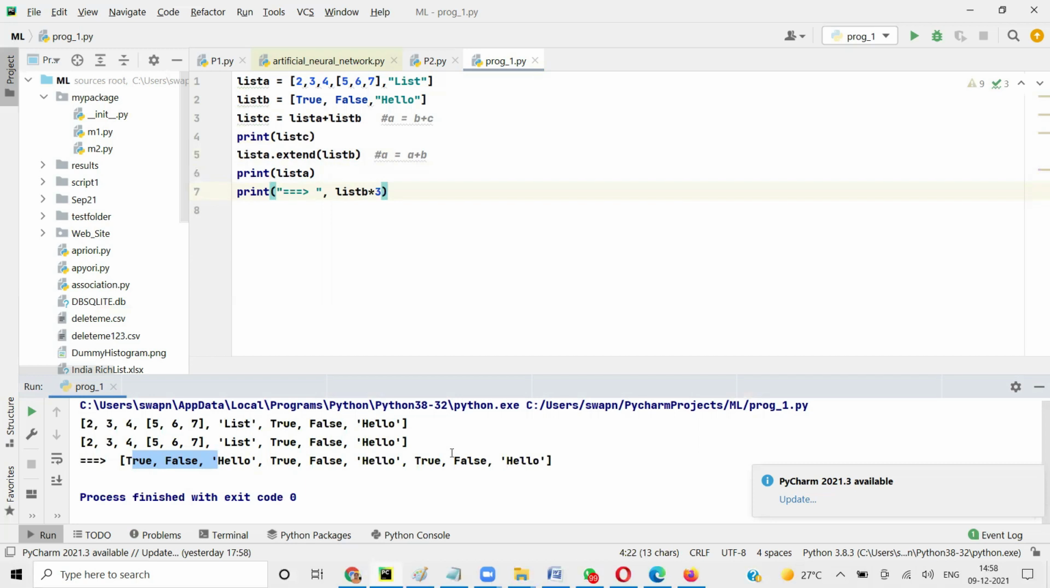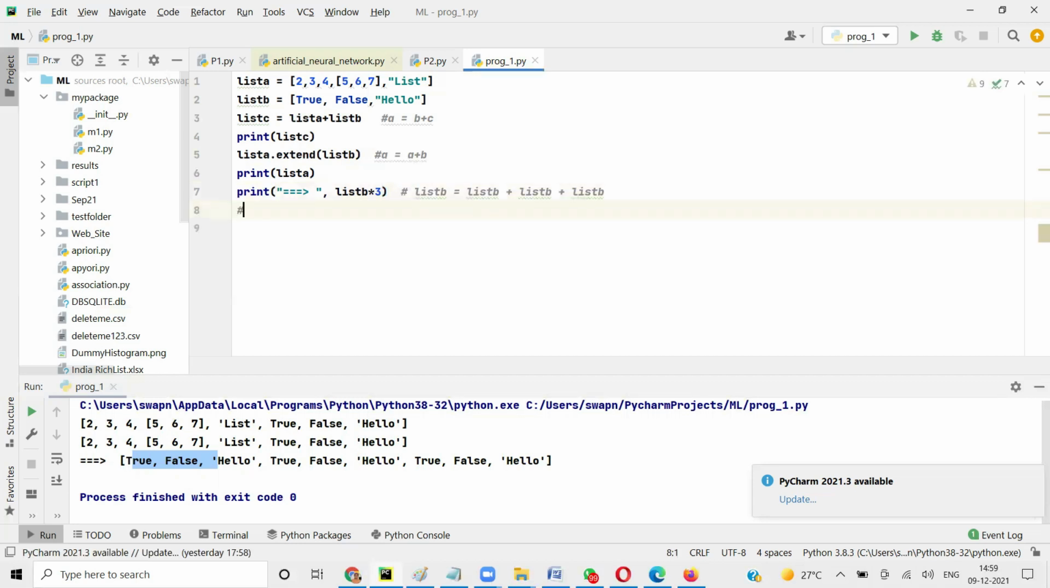Okay, so what if we do list A into 3? Same thing? Yeah, A's content will be repeated 3 times. So this is like doing list B equal to list B plus list B plus list B.